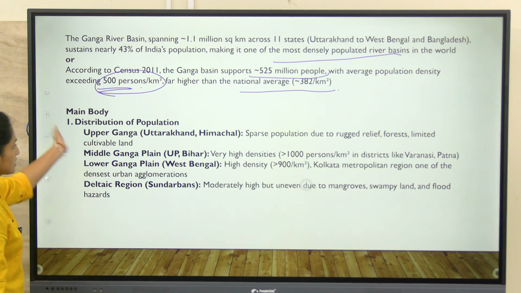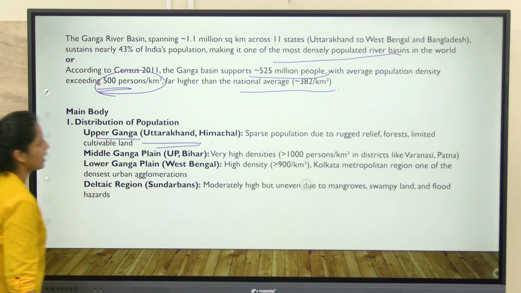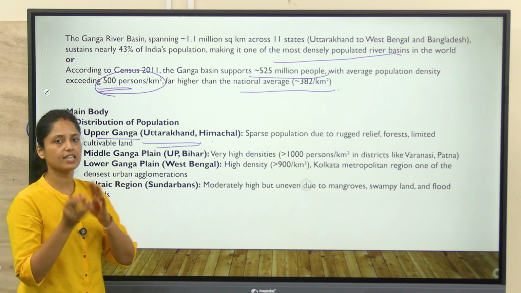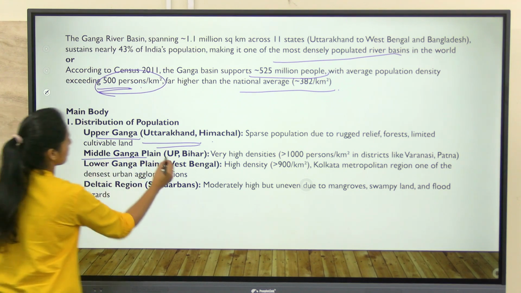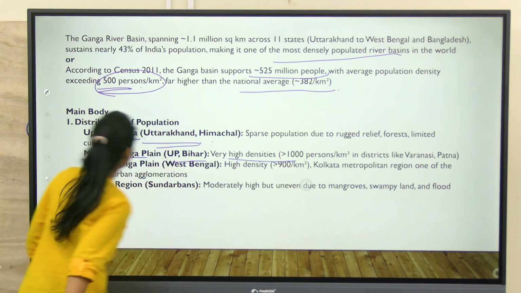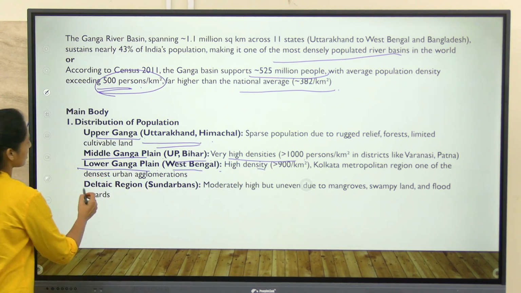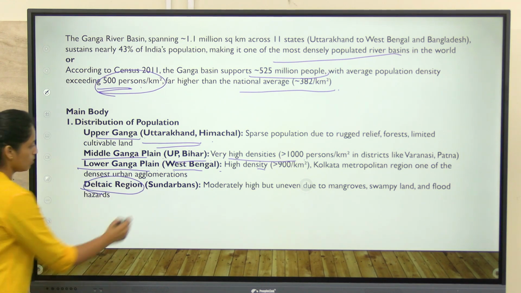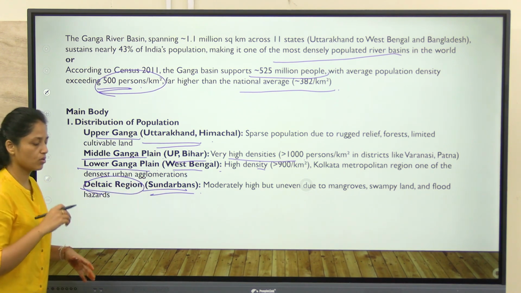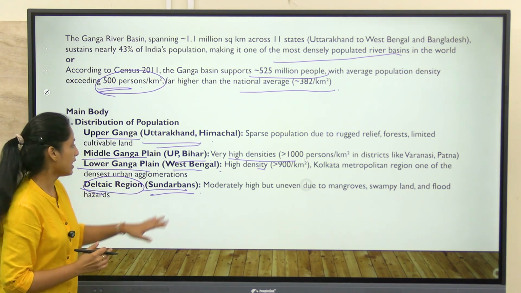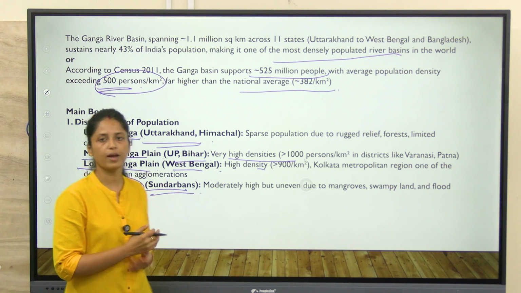You can start with the distribution, with the Upper Ganga Plain, the states it includes, and you can give the reason in short, then explain in detail in the later stage. And coming to the Middle Ganga Plain, the states, the density. Same with the Lower Ganga Plain, the states and the density. Also, if possible, you can include the delta regions, the Sundarbans. But here also the density is not very high because there is risk of flooding, and there is no proper flat land for settlements because of the presence of mangroves and swampy land.